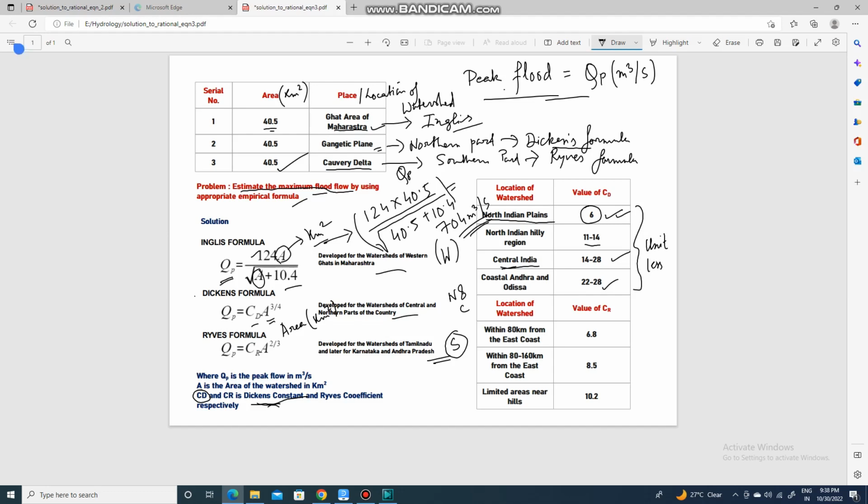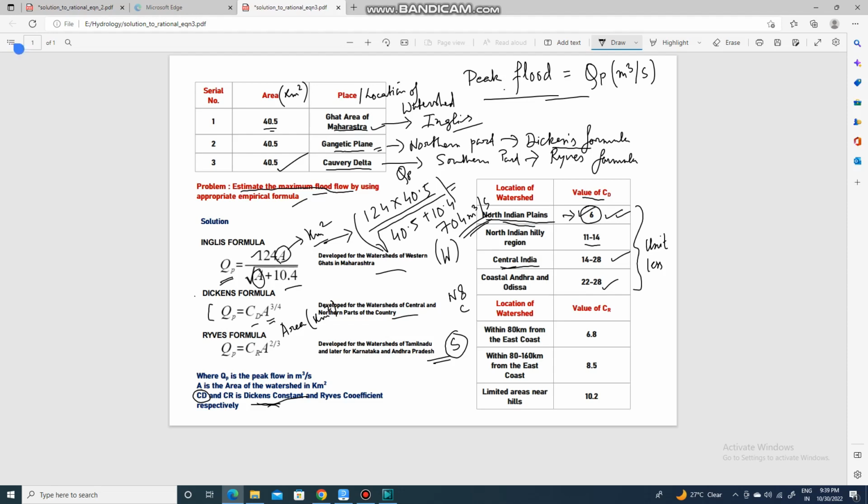So here also it is very simple. They have said it is located in the Gangetic Plain, and the Gangetic Plain comes under the North Indian plains. So the constant is 6. We select 6 as CD.